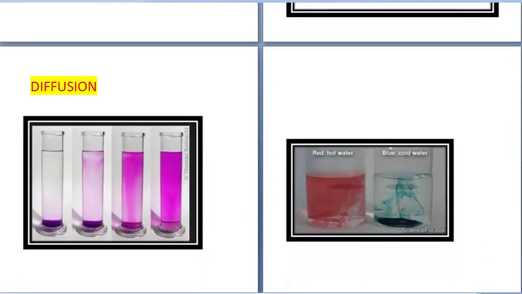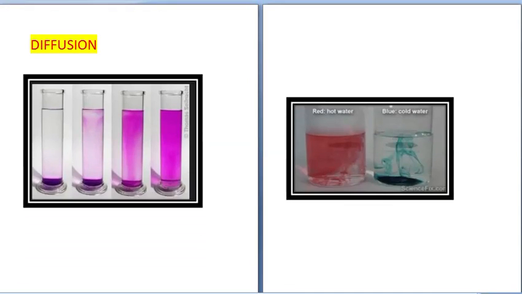Next process is diffusion. Diffusion is the free movement of molecules of a substance. That substance can be solute, solvent, gas or liquid, from a region of their high concentration to the region of their lower concentration when they are in direct contact. We can demonstrate the process of diffusion by taking the example over here.